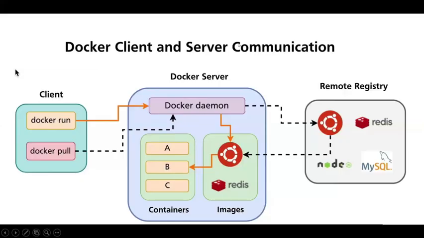Docker client-server communication: if you write docker run on your command line, then the request goes to the Docker daemon. The Docker daemon checks whether the image is present on your Docker server or not. If the image is not present on your Docker server, then the request goes to the remote registry. What is the remote registry here? That is Docker Hub. After that, the image is downloaded into the image section, and then the container is used.